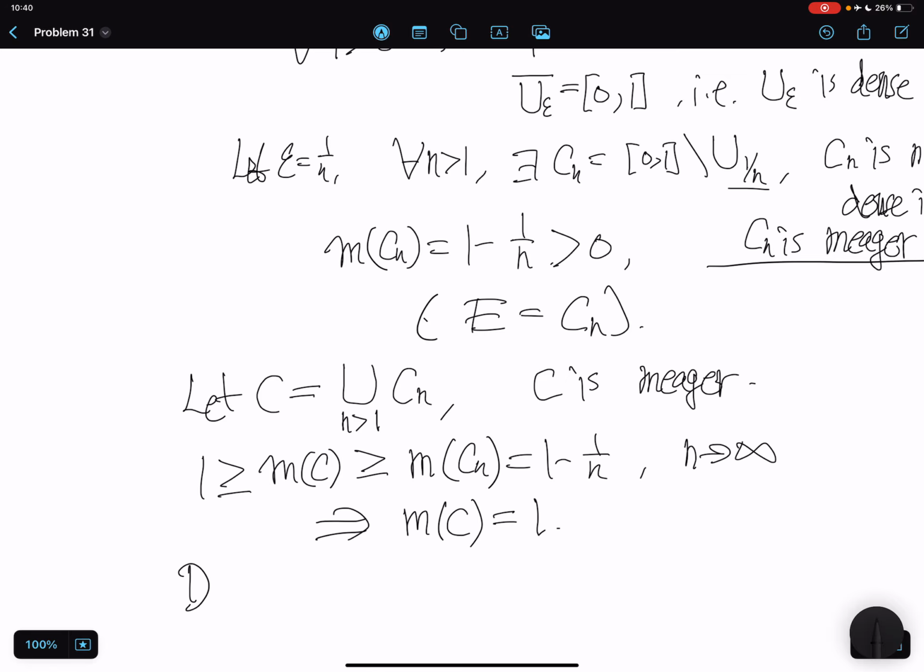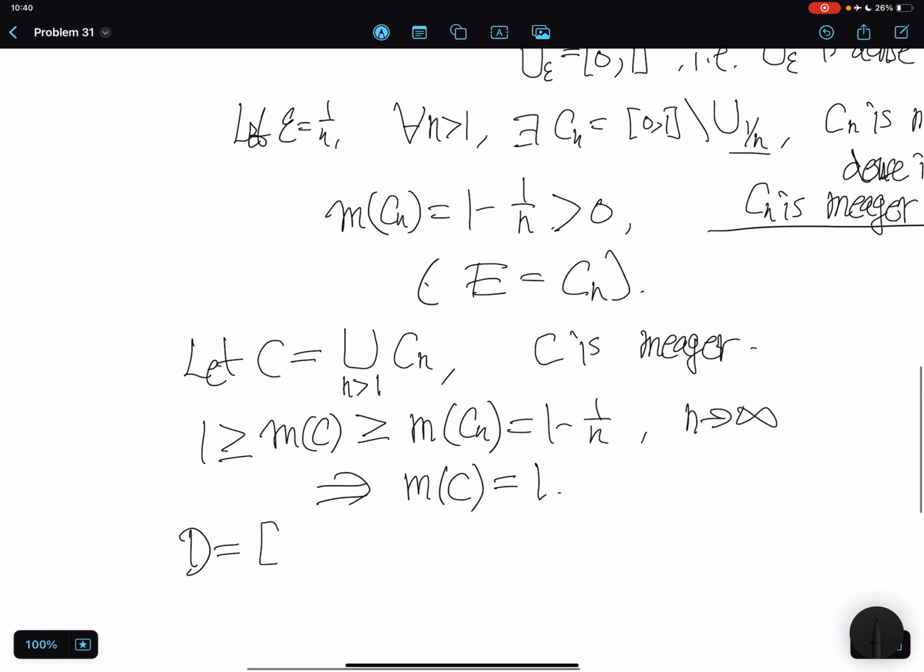Now let D be the complement of C in the closed unit interval. Because the measure of C is 1, the measure of D is 0.